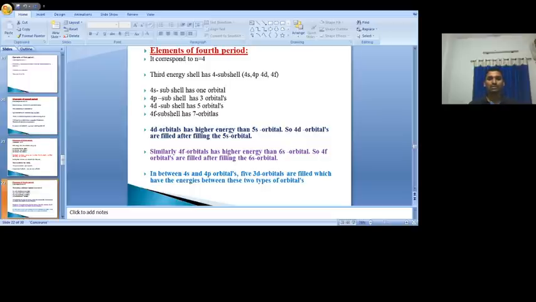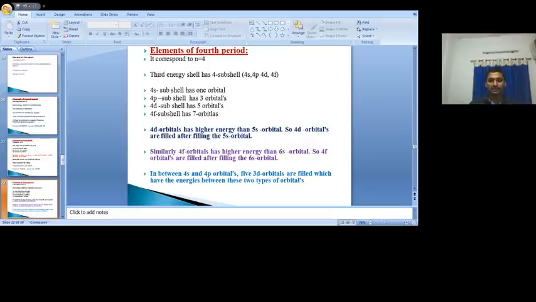So the number of subshells filled in the fourth period is 3. What are they? 4s, 4p and 3d. First we fill the 4s, after that 3d, then we fill the 4p. So totally 4s, 3d, 4p, 3 subshells are filled with electrons in the fourth period.